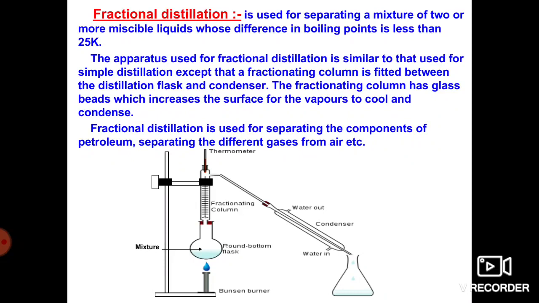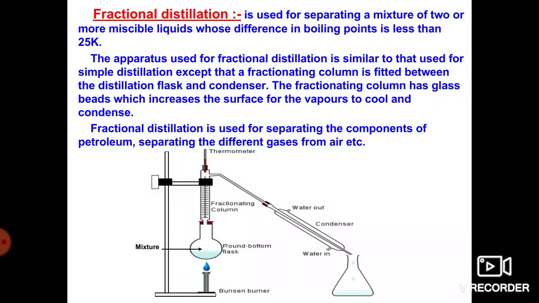As we know, crude petroleum has many impurities. These impurities, as well as the byproducts of crude petroleum, are separated by using fractional distillation.